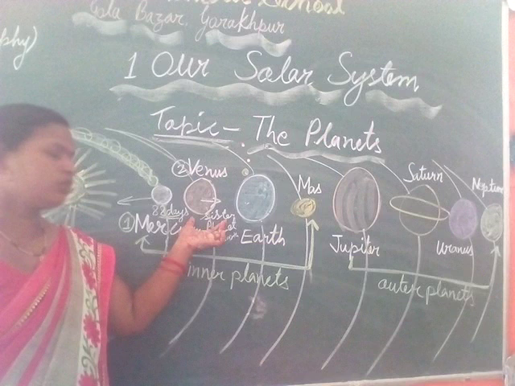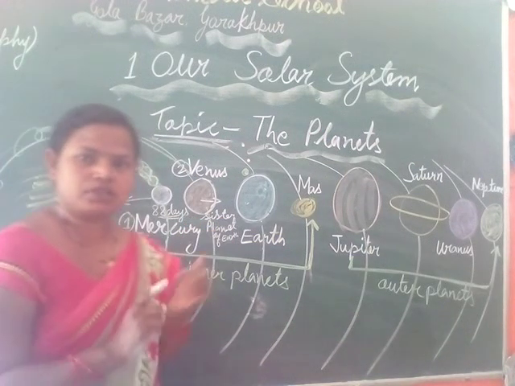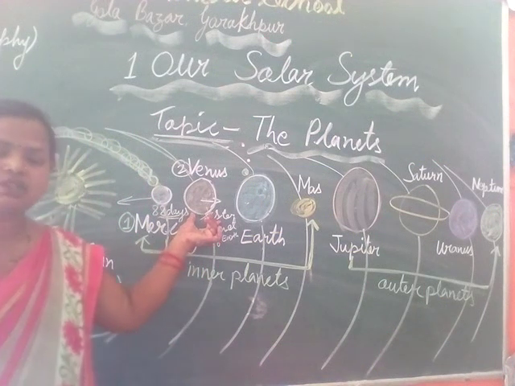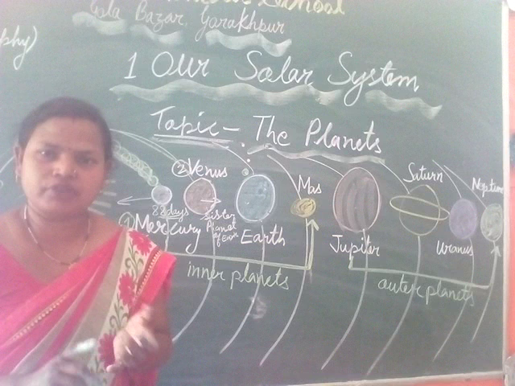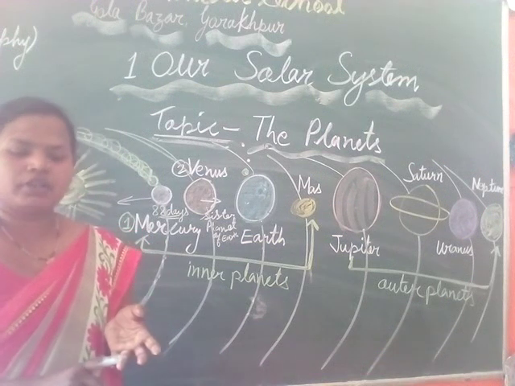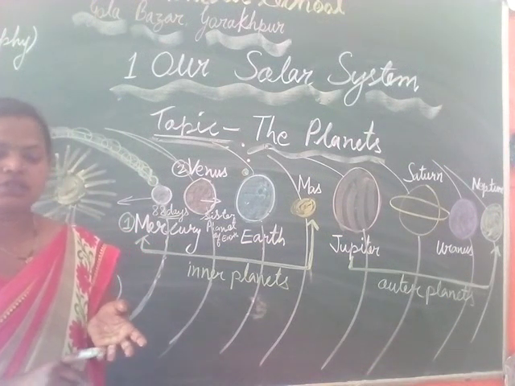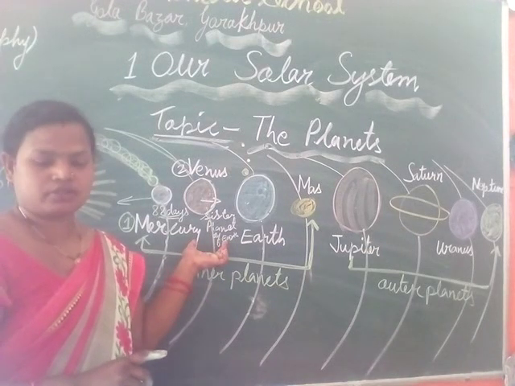The main points about Venus: first, it is the hottest planet. Second, it is also called the sister planet of Earth. Third, it is called the morning star and the evening star.